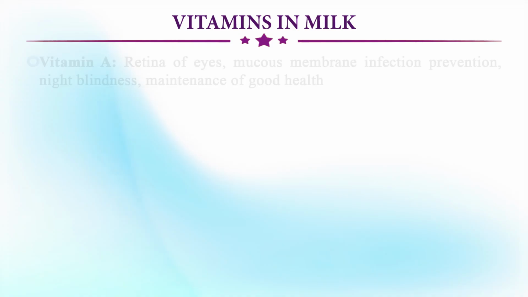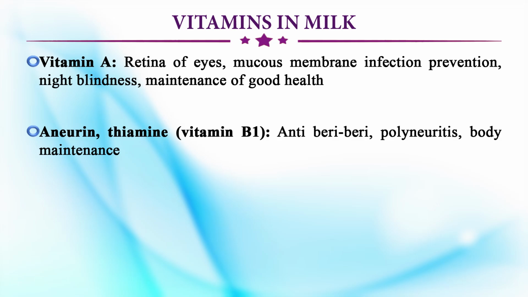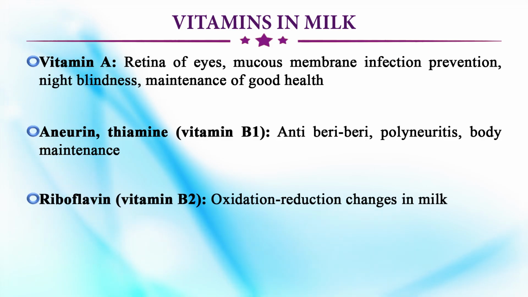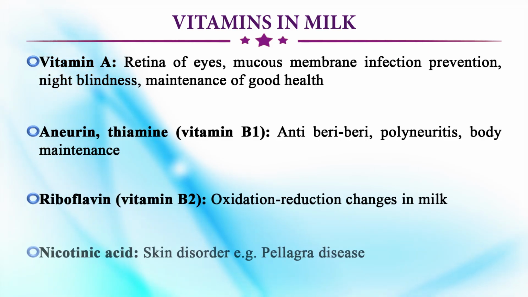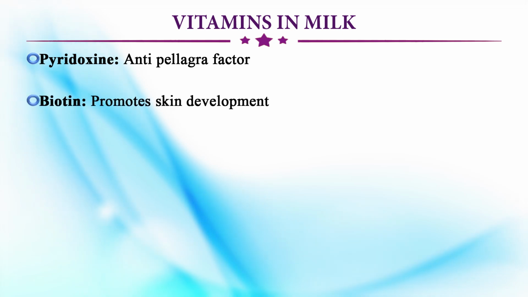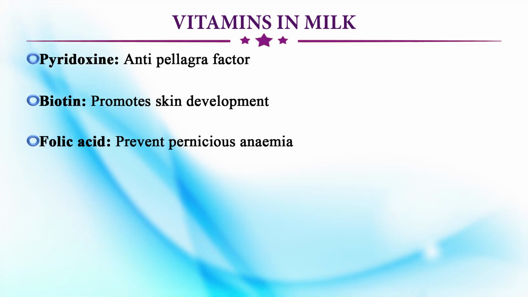Like we know, vitamin A is for our eyes, the retina of the eyes, mucous membrane, infection prevention, and night blindness. Similarly, thiamine is anti-beriberi and for body maintenance, and riboflavin is for oxidation-reduction changes in the milk. Nicotinic acid is for skin disorders, and pellagra. Pyridoxine is the anti-pellagra factor. Biotin promotes skin development. Folic acid prevents anemia.